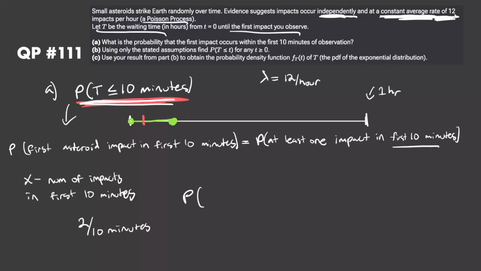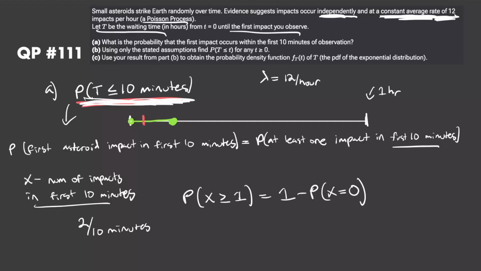So what is the probability now that x is greater than or equal to 1, where x is the number of impacts within the first 10 minutes? Again, we know that the probability that the number of impacts within the first 10 minutes is greater than or equal to 1 is the same as the probability that the first impact comes within the first 10 minutes. This is going to be easier to calculate if we understand that it's equal to 1 minus the probability that 0 events occur within the first 10 minutes.